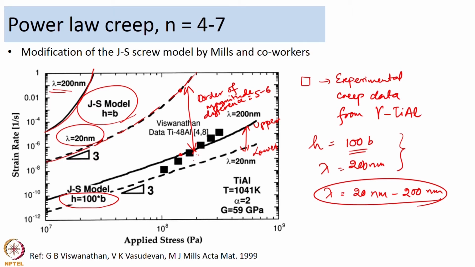So, what they realized is that the equation that Barrett and Nix came up with would not work unless it was modified, and the modification they proposed in this particular paper was that the jog height can be several times higher than a single Burgers vector. For a jog height of around 100 times the Burgers vector, the data was being explained well by the jogged screw model. So, that was the modification they came out with, and subsequently, in support of this observation that the jog height is 100 times the Burgers vector,